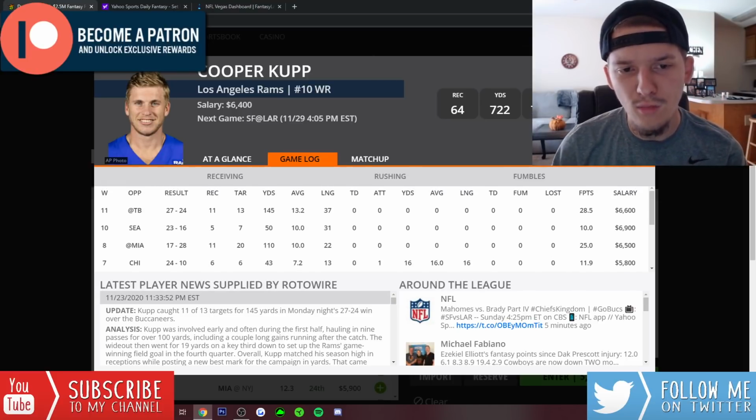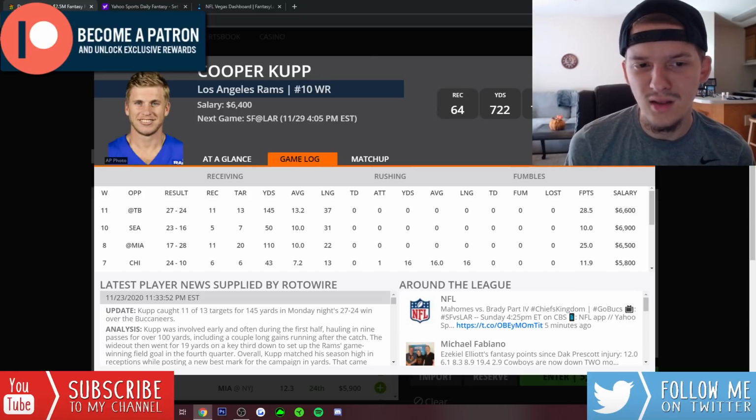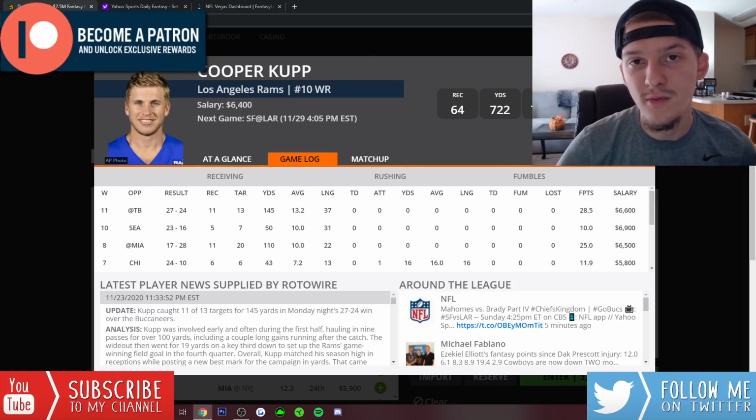He's getting the volume right now. The Rams seem to be throwing the ball a little bit more than they were at the beginning of the year. Jared Goff has been dropping back a lot lately. Some of that's been due to game script, but we know when Jared Goff drops back to throw, he's looking to Cooper Kupp. He's looking to Robert Woods. Those are the 2 guys that are going to get the volume.